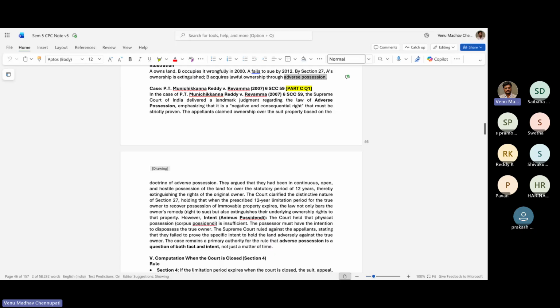The Supreme Court ruled against the appellant, stating that they failed to provide specific intent to hold the land adversely against the true owner. The case remains a primary authority for the rule that adverse position is a question of both fact and intent, not just a matter of time.